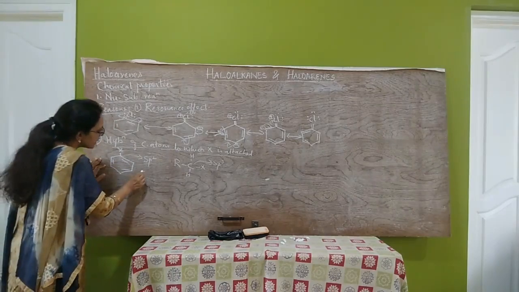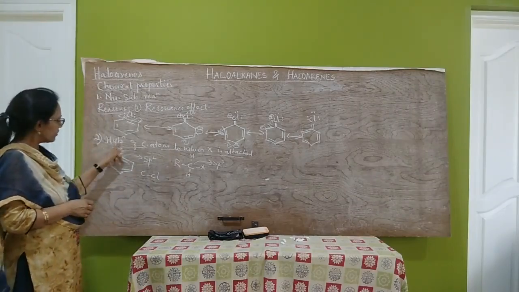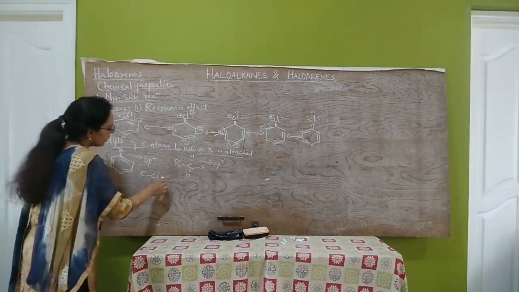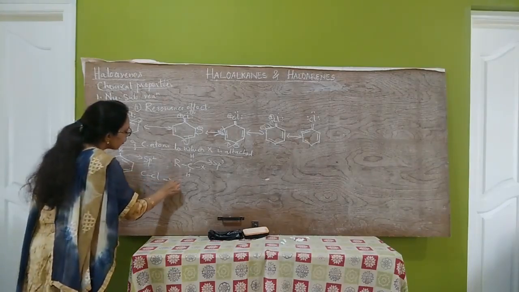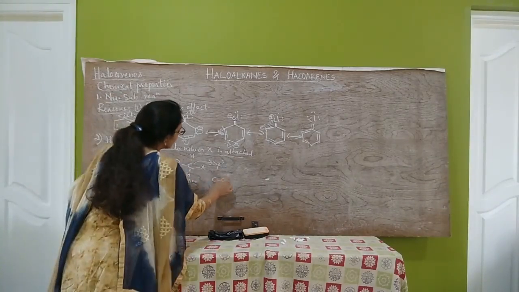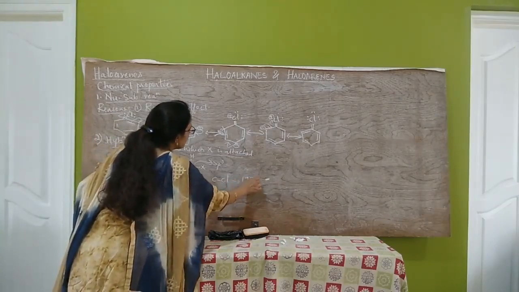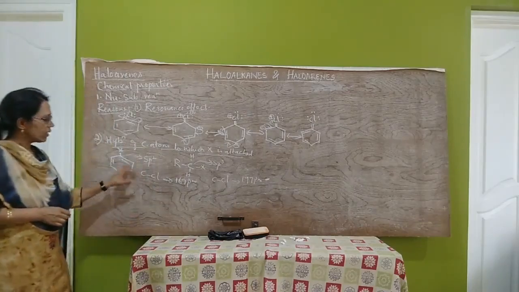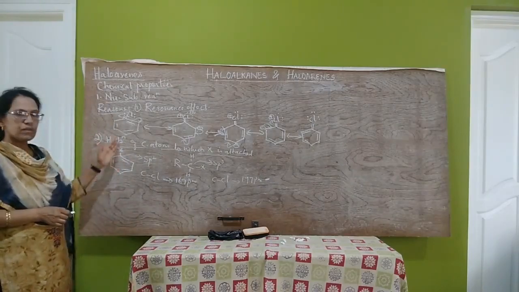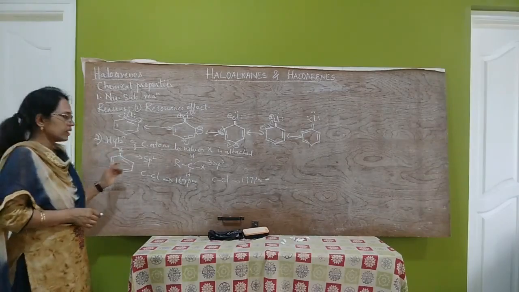So, if we consider chlorobenzene, or any haloarene with X as Cl, the C-Cl bond length in haloarenes is 169 picometer, whereas the C-Cl bond length in haloalkanes is 177 picometer. So in haloarenes the bond is short, therefore it is strong and its cleavage is difficult. Therefore haloarenes are less reactive towards nucleophilic substitution reactions.